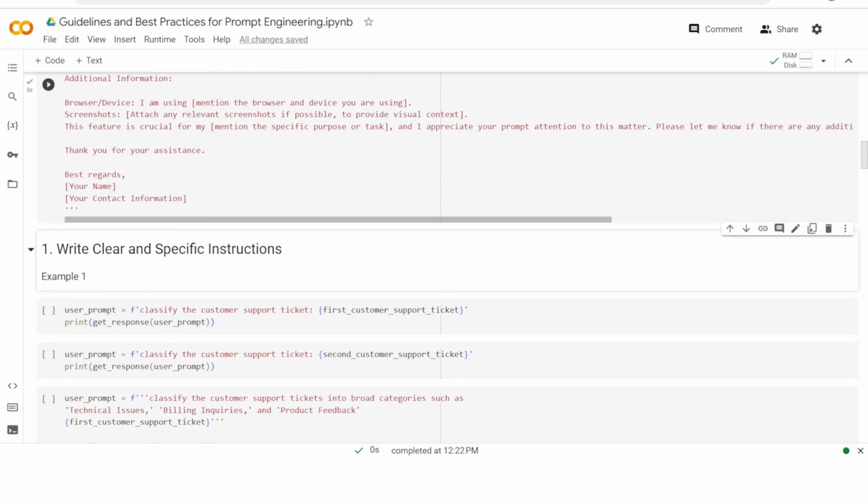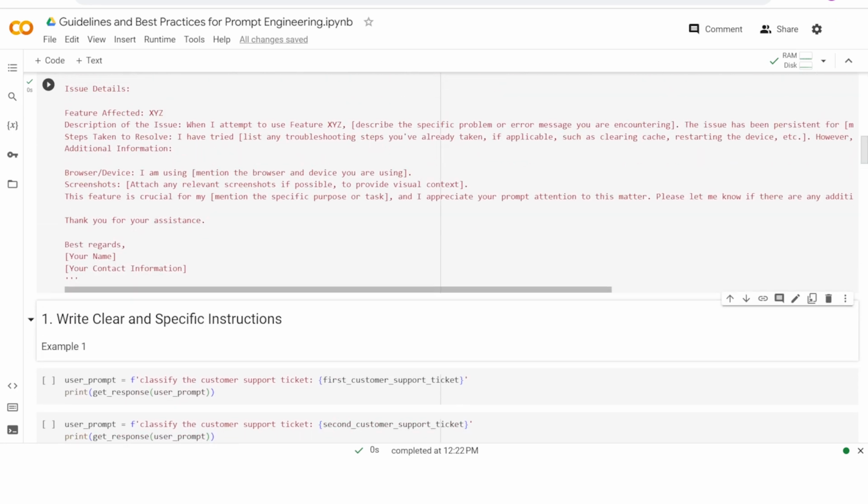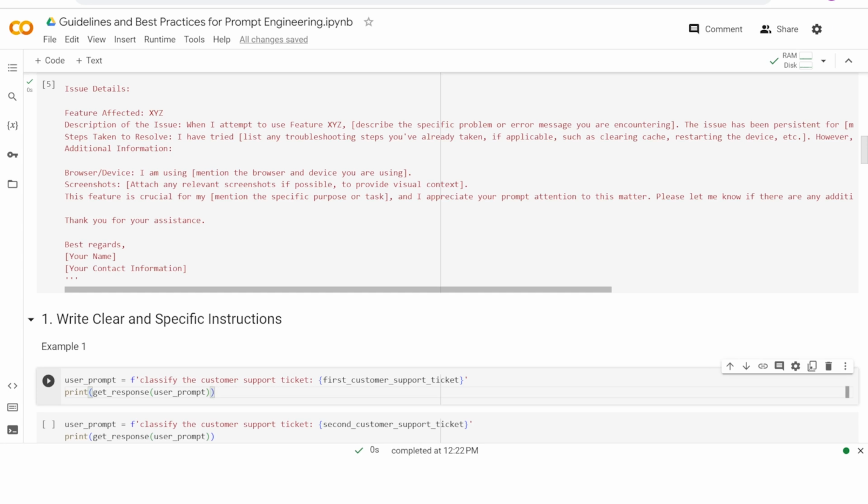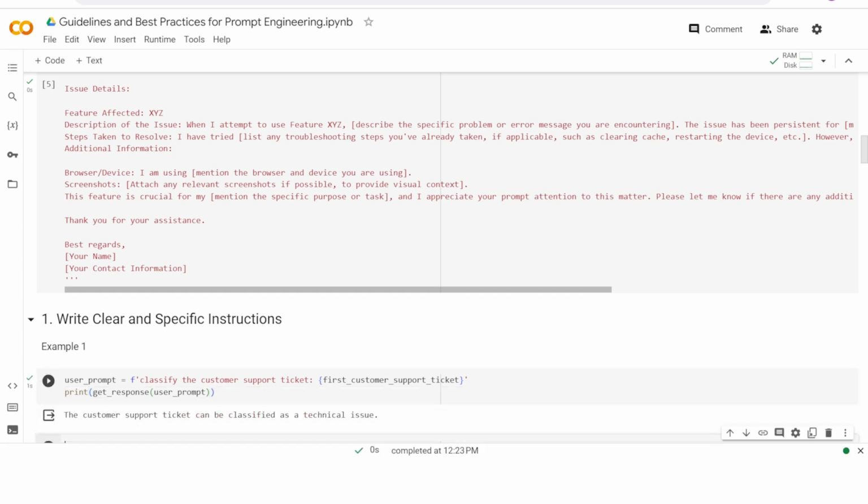Now, what we want to do is, let's say we want to classify these tickets. In order to do that, let's say I start with a simple prompt which says classify the customer support ticket. And then I'm doing the first customer support ticket. Let's see what is the outcome from this prompt. As you can see, the model says that the customer support ticket can be classified as a technical issue.